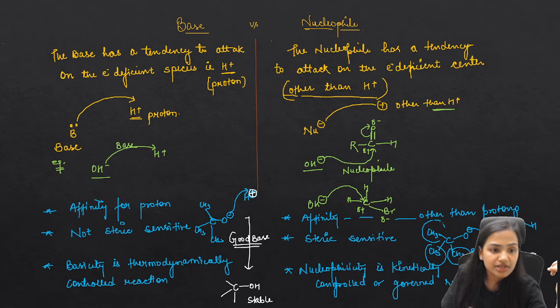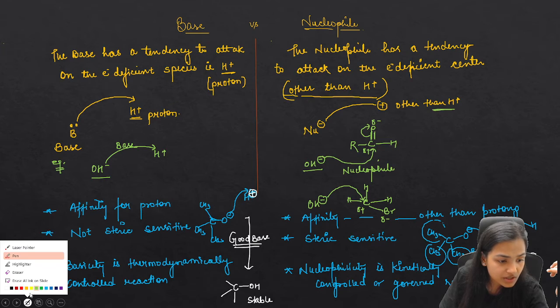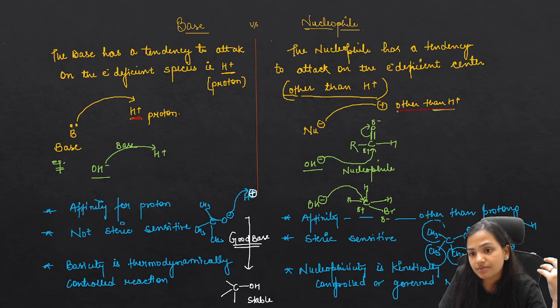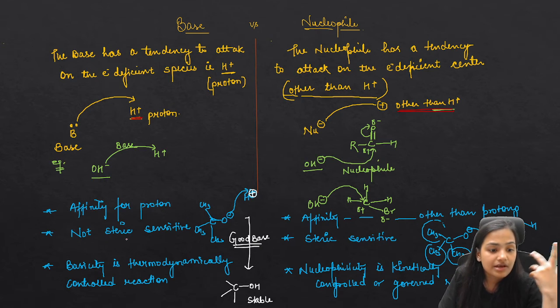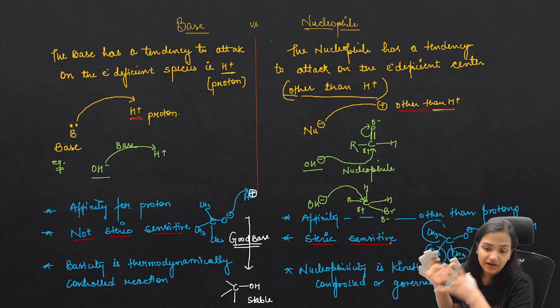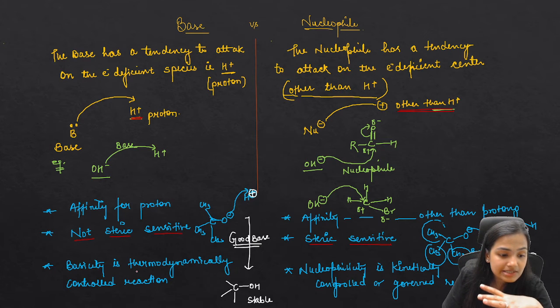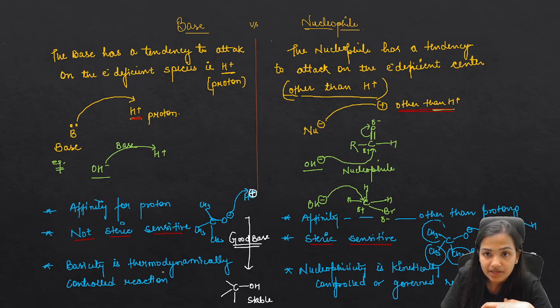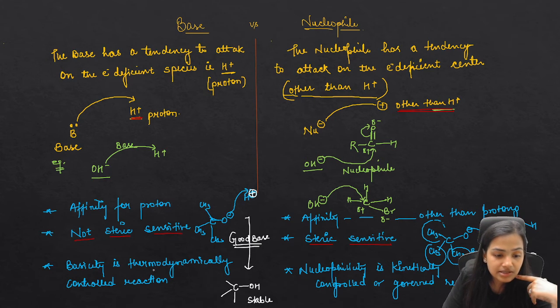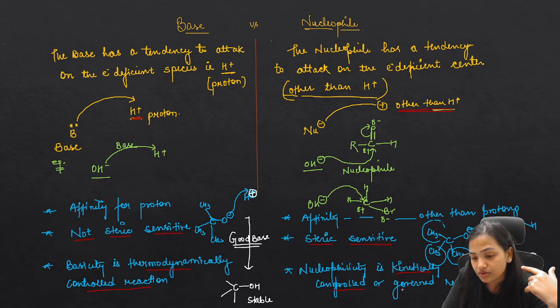Bases are those that accept H positive, and nucleophiles are those that accept things other than H positive. Here I told you the most important point: bases are not steric sensitive, but nucleophiles are steric sensitive. So whenever you have a steric problem, you have to think about it again. Basicity is basicity. When a base accepts H positive, this is thermodynamic, so it has to be a strong bond formation. This is a thermodynamically controlled reaction, but nucleophilicity is a kinetically controlled reaction.